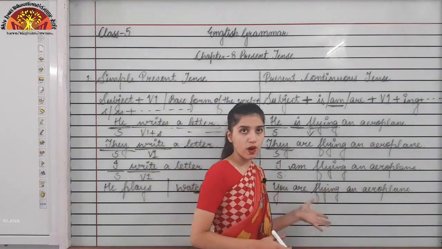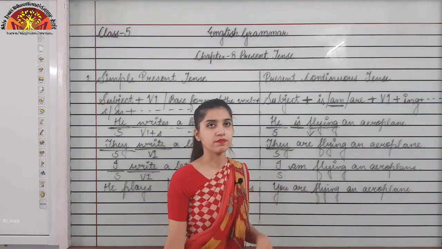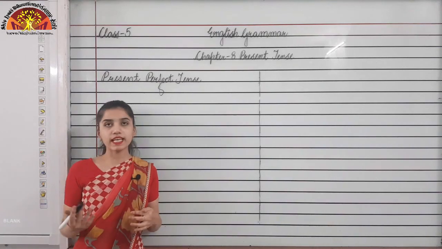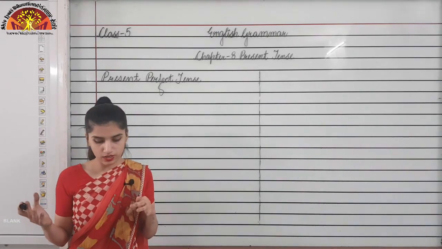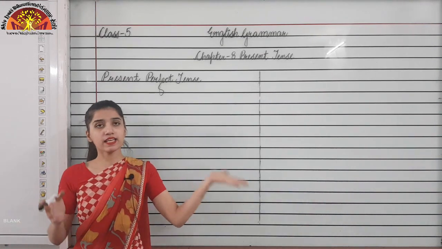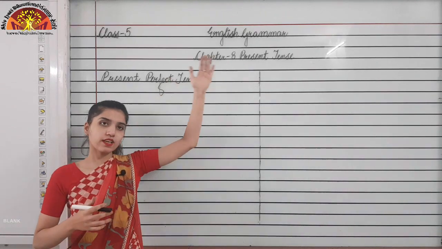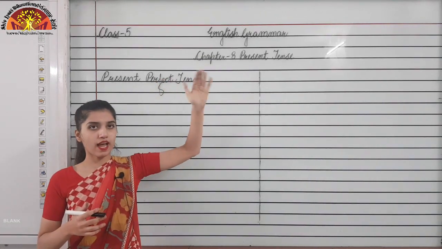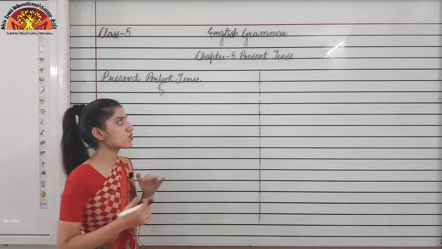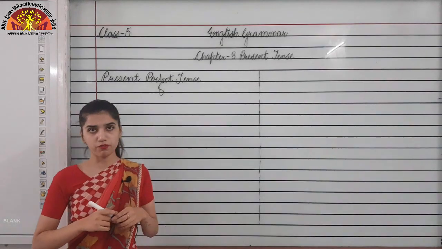Now we will talk about the last type of tense, that is present perfect tense. Present perfect tense tells us about an action that had happened in the past and is relevant in the present also. So this action has been going on from the past and has some consequence in the present too. So these kinds of sentences are shown in present perfect tense.